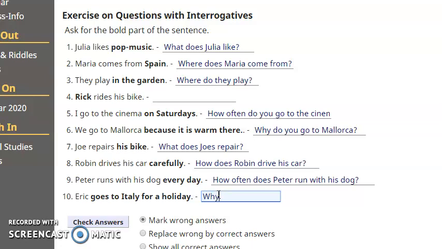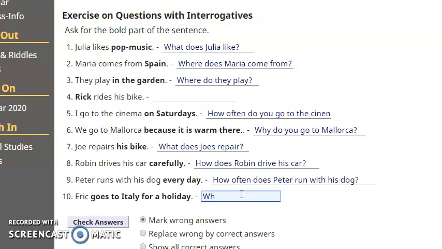Why? Is it correct? No, it's not correct. Who? No, Lucy, it's not correct. Let's see, any other ideas?